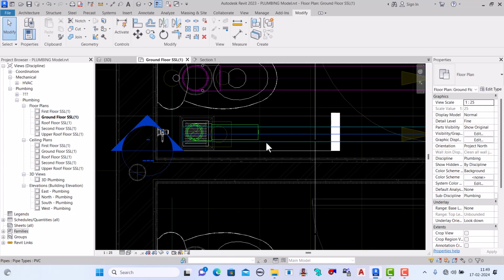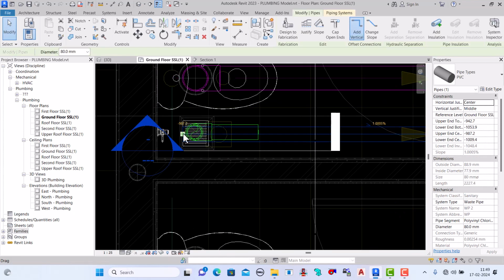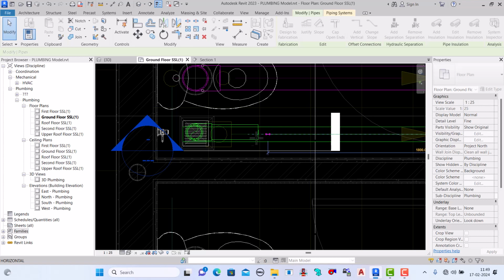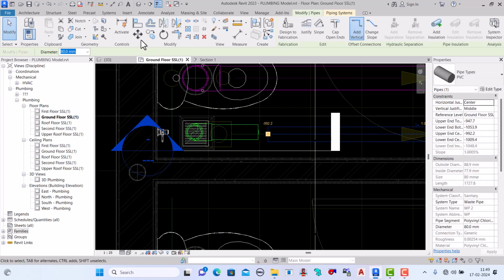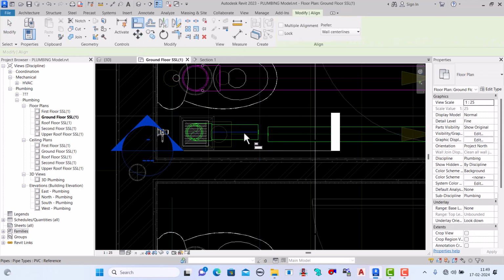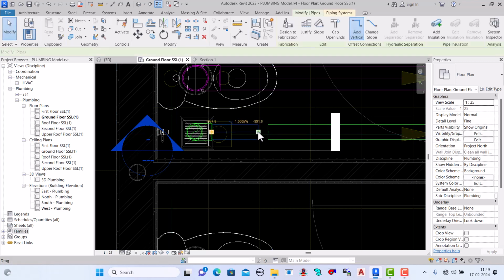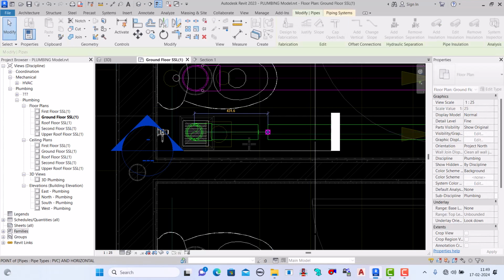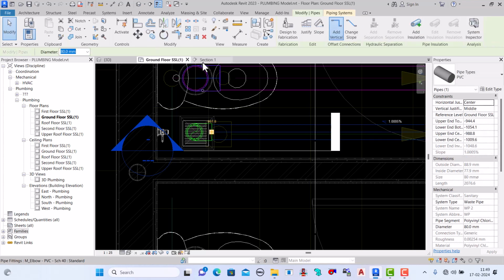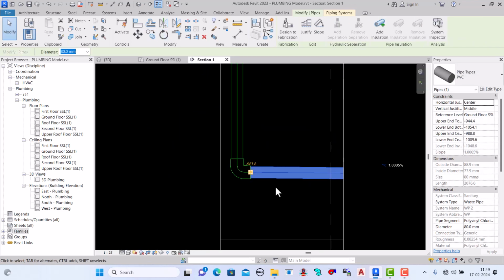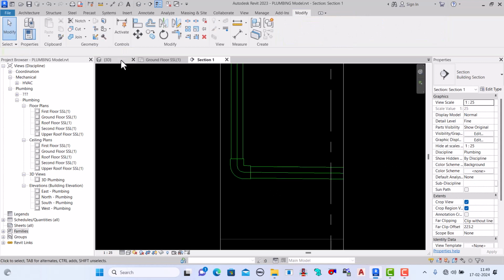But here we have to align, right? See, from this point to this point we have to align and simply draw, okay. It will be connected. See, this is the connection, okay.